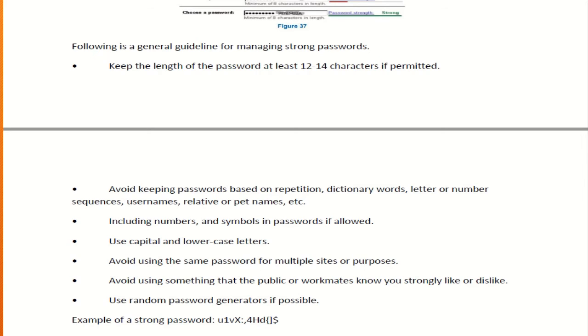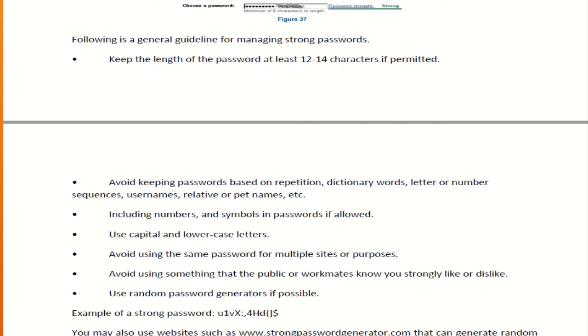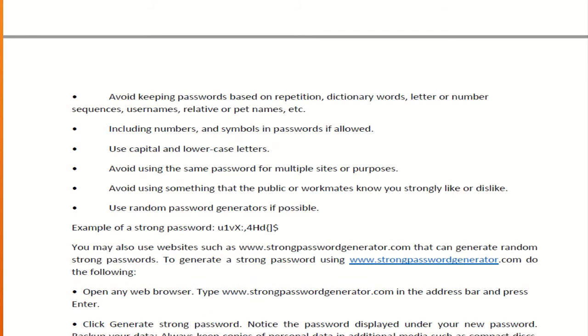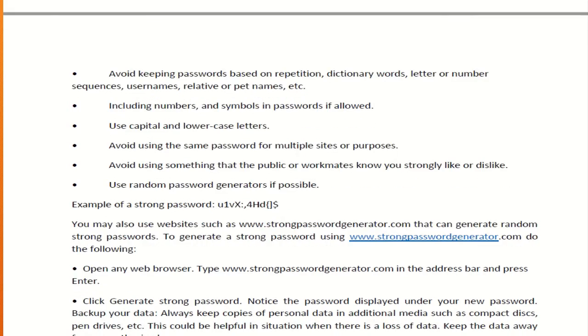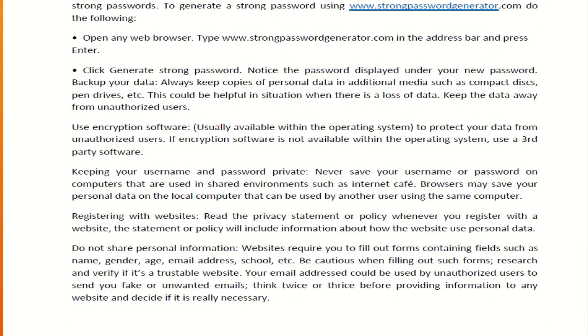It should be a combination of numbers, symbols, and capital and lowercase letters. Avoid the same passwords, and avoid using your names. These are some of the practices you need to follow while storing your passwords.